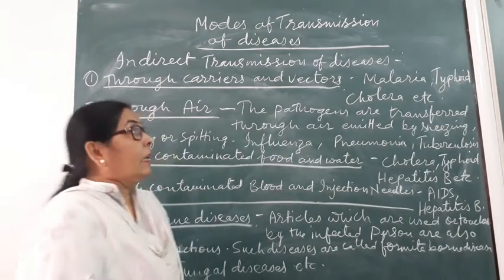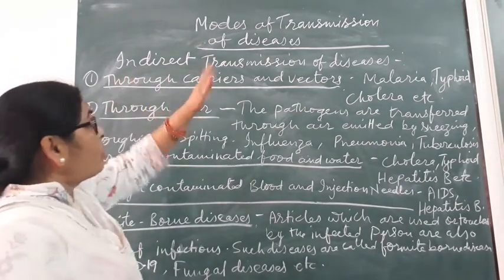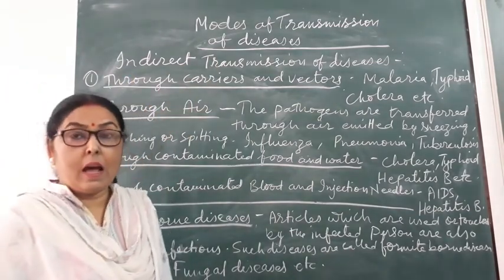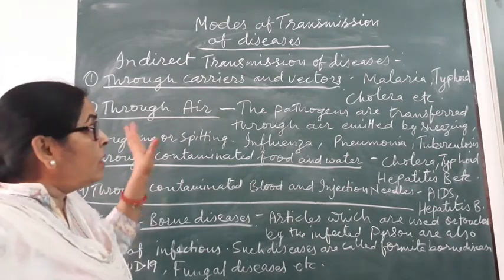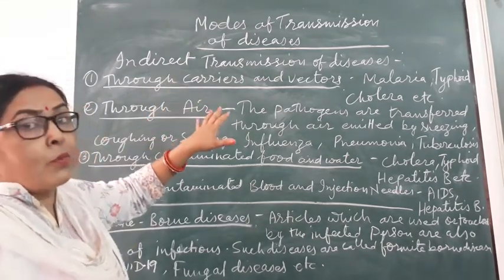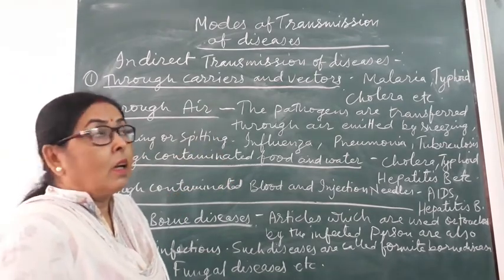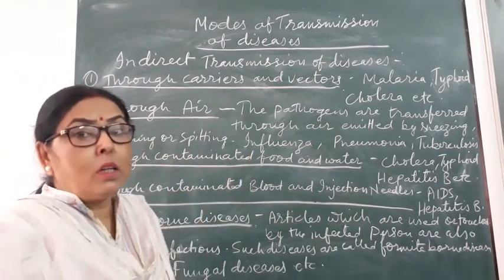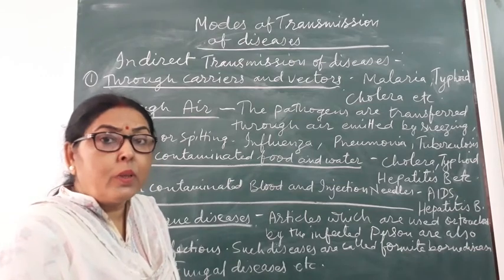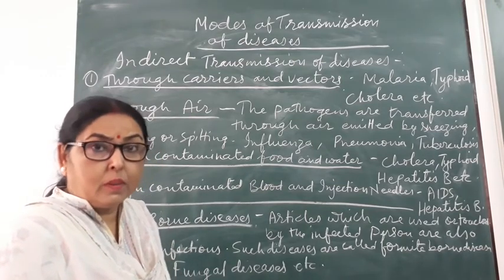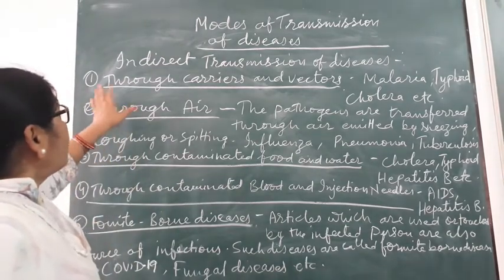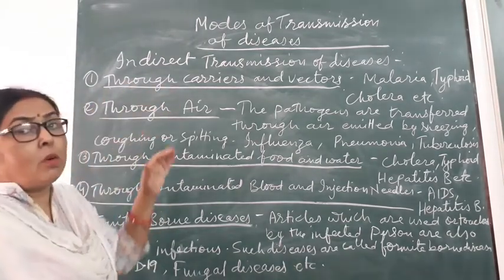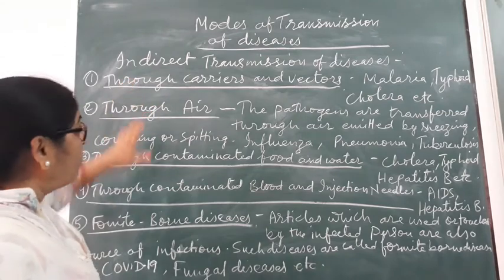Students, the second mode of transmission of diseases is indirect transmission. In this mode of transmission, the patient is not in close contact with the healthy person to whom the disease is transferred. So indirect transmission also takes place in many ways.